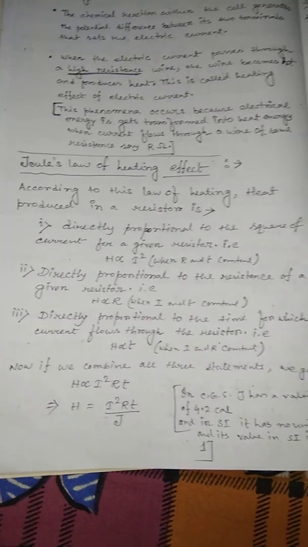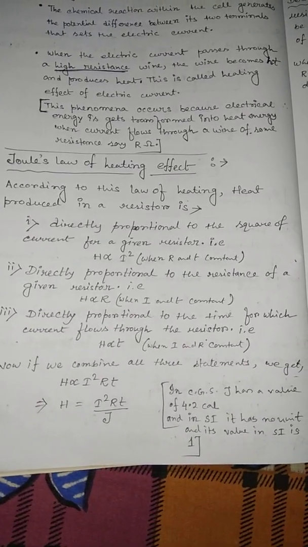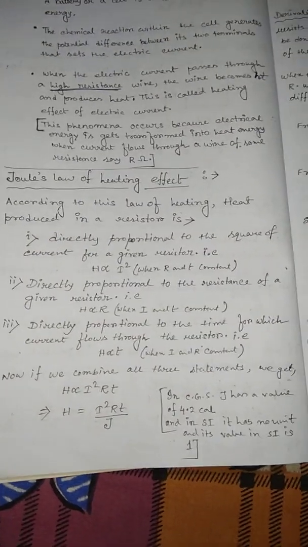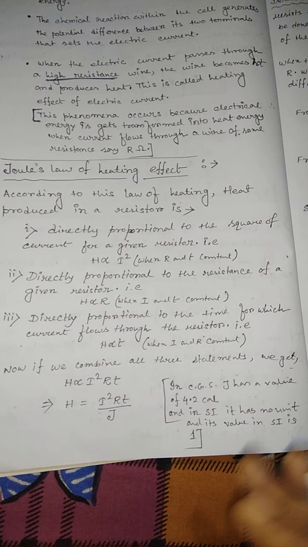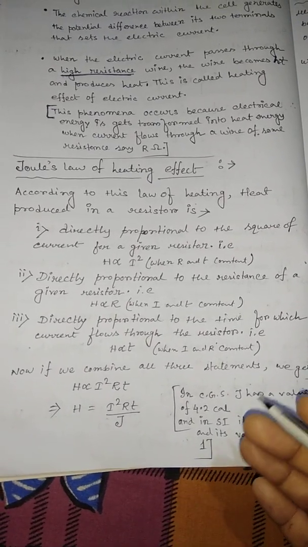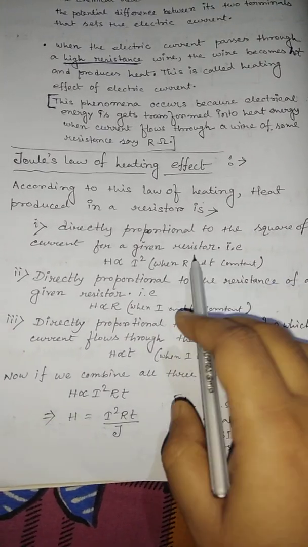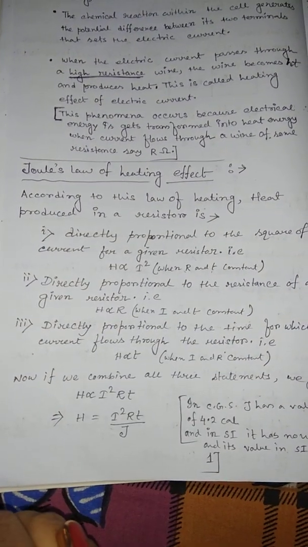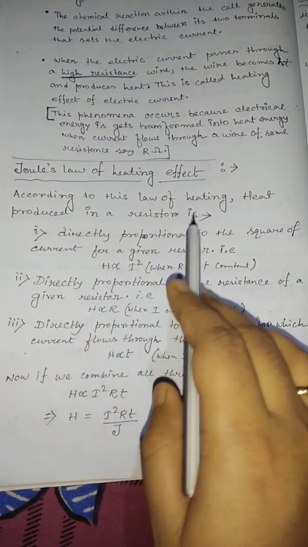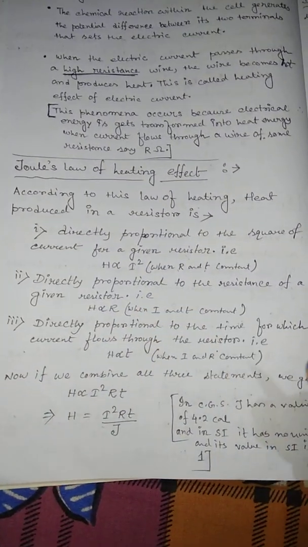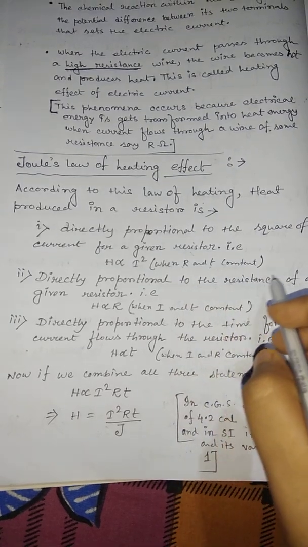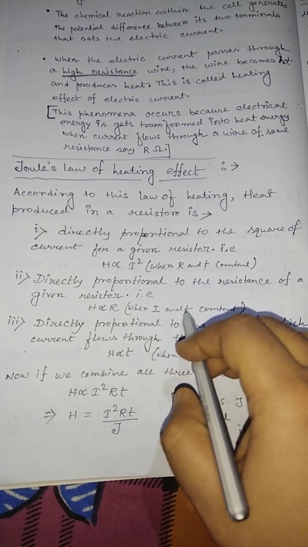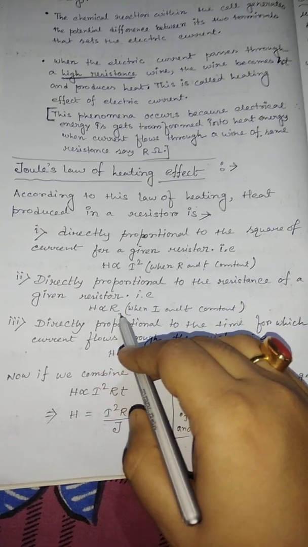What is Joule's law of heating effect? According to this law, the heat produced in a resistor is directly proportional to the square of the current for a given resistor. That means when R and T are constant, H is directly proportional to I squared. Second, the heat produced in a resistor is directly proportional to the resistance of the resistor when I and T are constant: H is proportional to R.